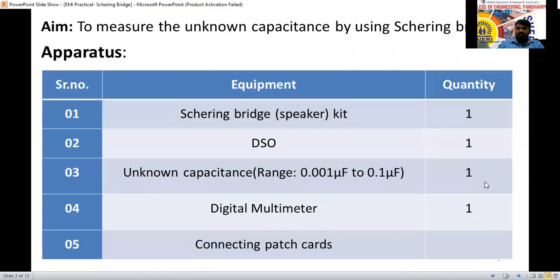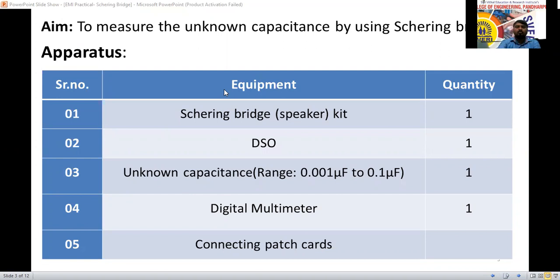The main aim of this experiment is to measure the unknown capacitance by using the Schering bridge.